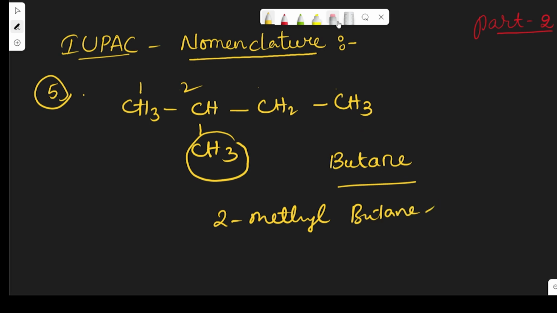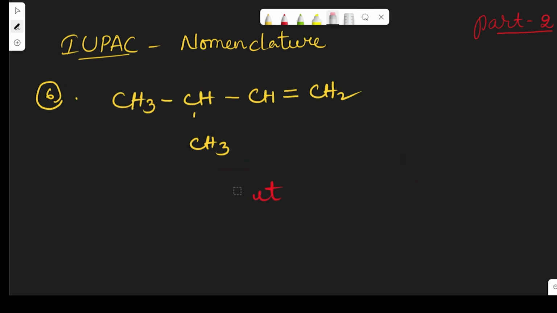Now let us see the next one, the sixth one. Let us write the name of the compound. Here 4 carbon atoms are there, obviously butane, right? Here one substituent is there, and one unsaturation is there. If any unsaturation, double bond or triple bond, or any substituent is present, then we have to give priority obviously to the double bond.